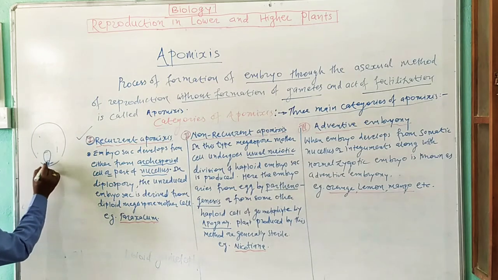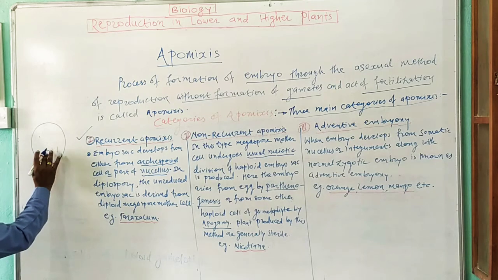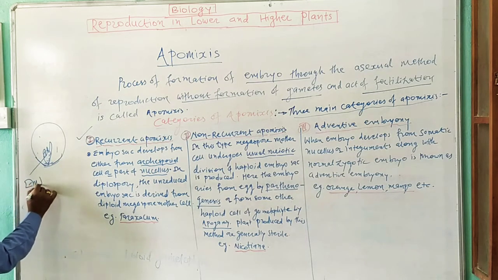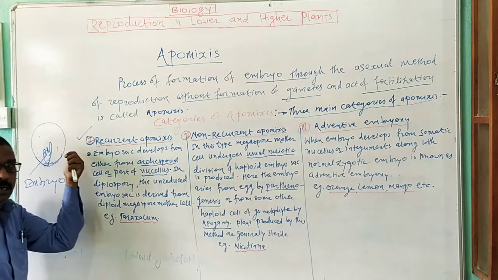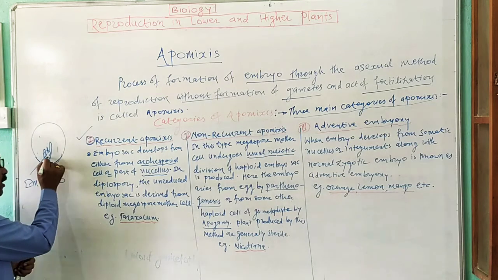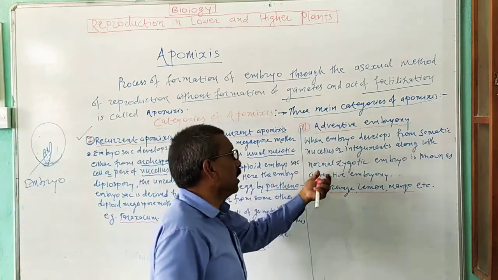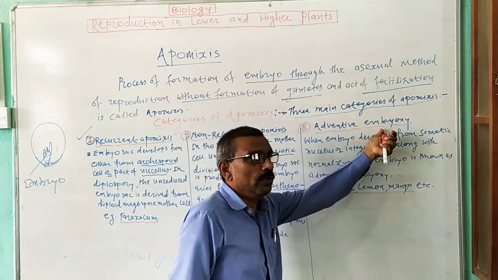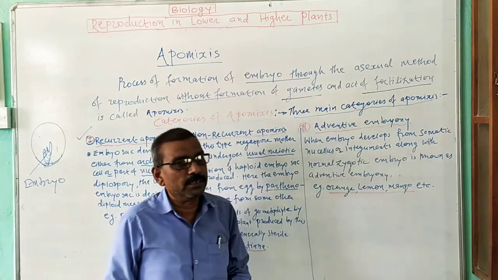Suppose this one is a zygote produced in the embryo sac after fertilization, and this gives rise to an embryo. Along with this normal zygotic embryo, other embryos are produced. That one is known as adventive embryony, and the condition is known as polyembryony.